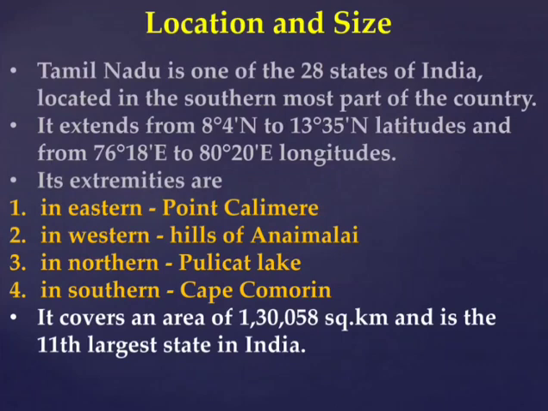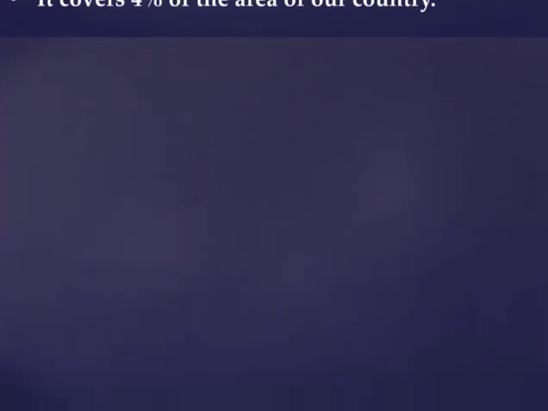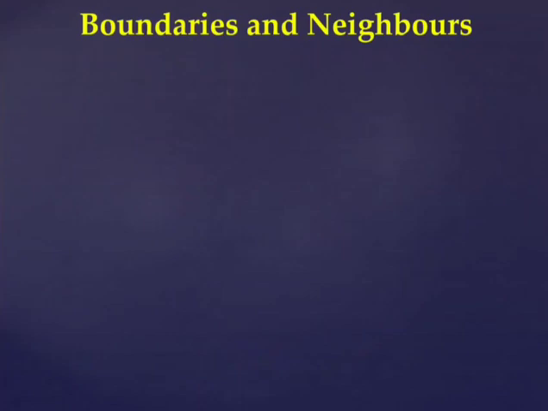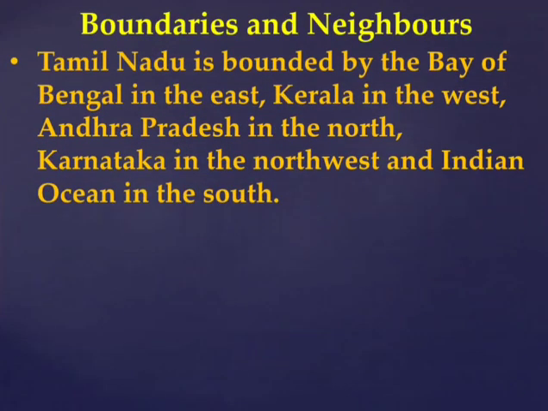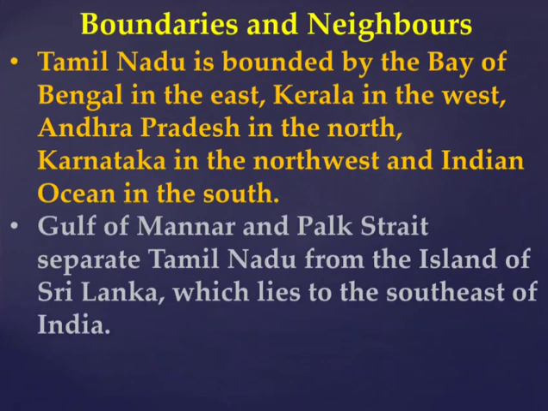Have you understood, students? Next, we are going to see the administrative division of Tamil Nadu. The administrative division we will discuss later. Now see this picture. In this picture, you can see the latitudes and longitudes for the state of Tamil Nadu. The vertical lines represent the longitudes and the horizontal imaginary lines represent the latitudes.